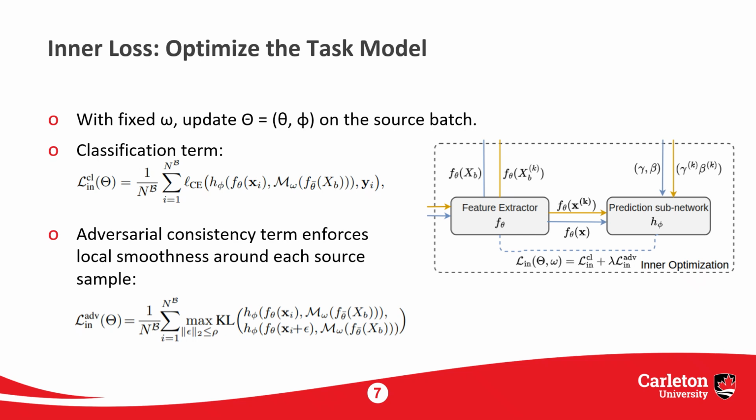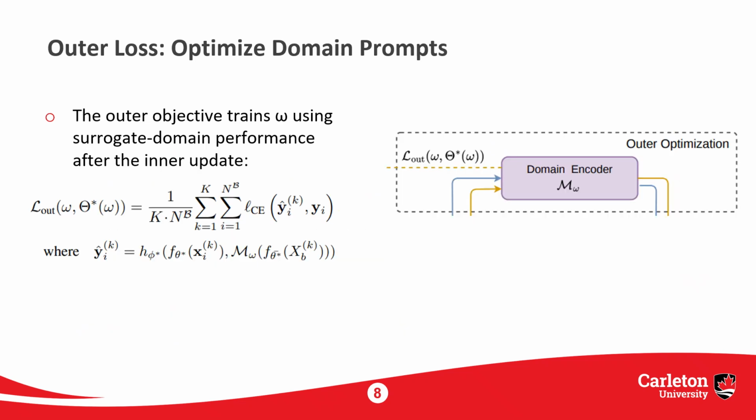The inner loss combines supervised cross-entropy and adversarial consistency. The cross-entropy term trains source domain classification. The adversarial KL term encourages local smoothness. Predictions should remain stable under small worst-case perturbations. So the inner loop asks, given the current prompt encoder, what task model performs best?